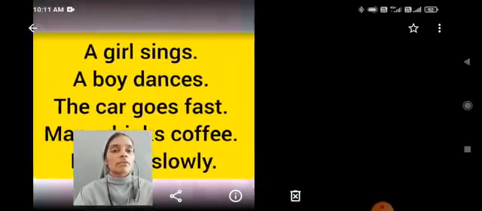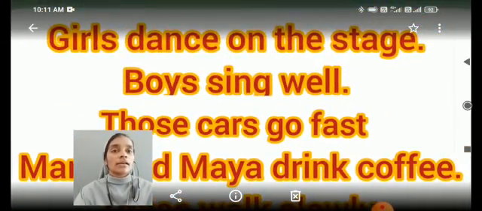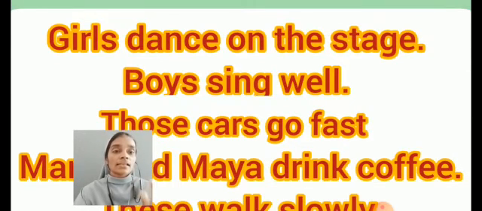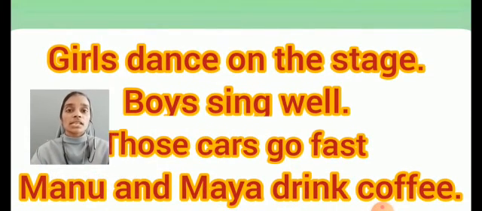We can see some more examples. First one, girls dance on the stage. Here the subject is plural. What is the subject? Girls. More than one girl. So the subject is plural, and the verb also needs to be plural. Dance. Girls dance on the stage.